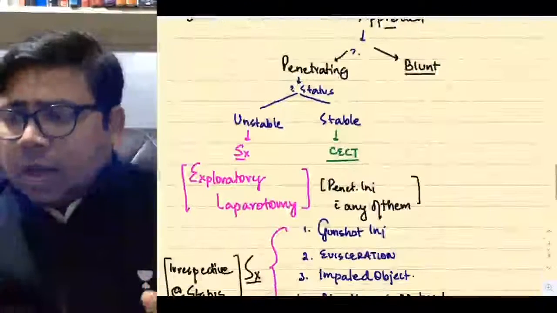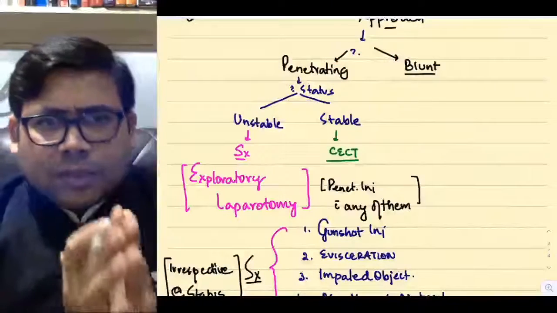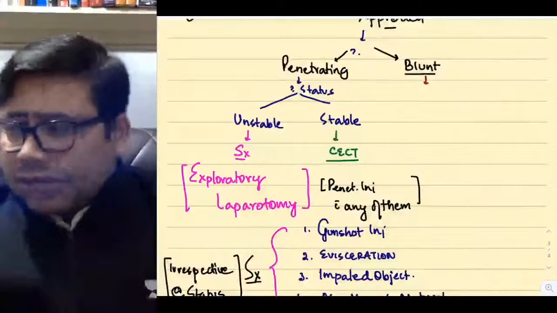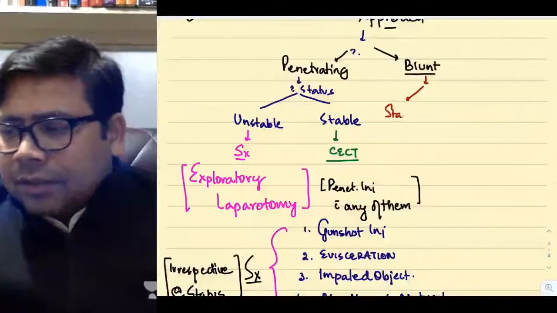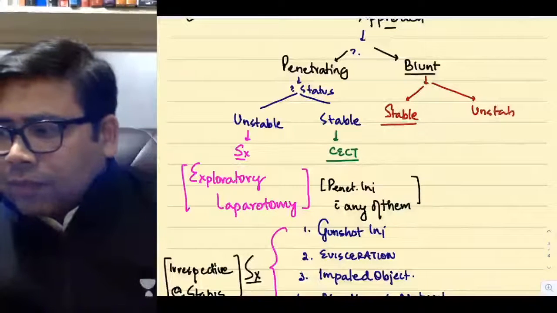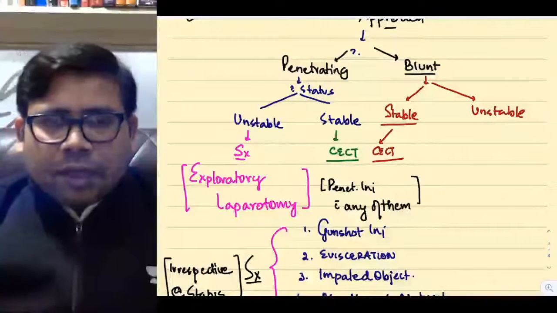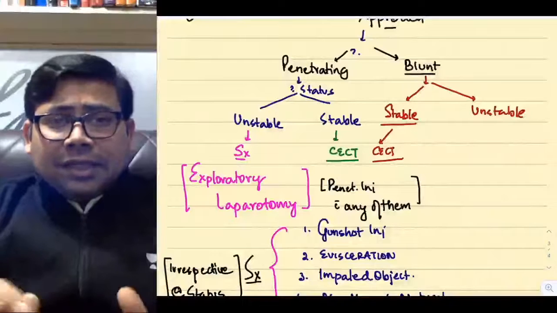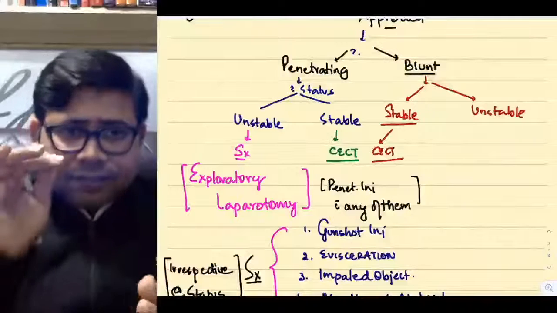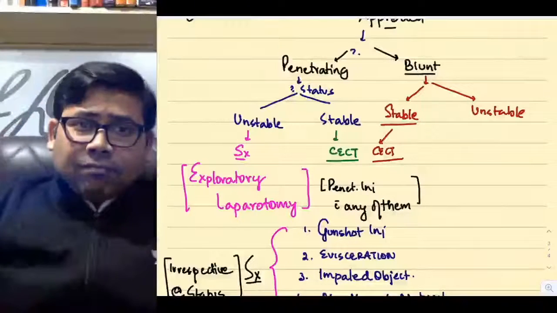So now let us talk about a patient who presents to us with blunt trauma. The next thing that you need to ask is again the same question. What is that? Stable versus unstable. If the patient is stable, you don't have any other choice. You go for CT scan. Now, there are students who ask, sir, why can't we do CT for an unstable patient? That is why most of the time I say, bache, students, because you really are kids. You have not gone to the ward, and that is why you keep on fantasizing the medical scenario.